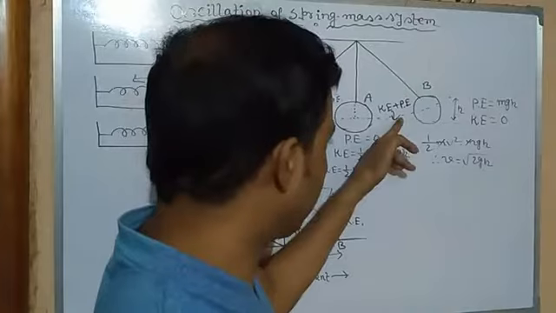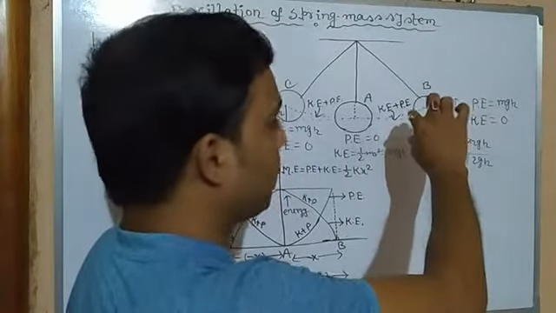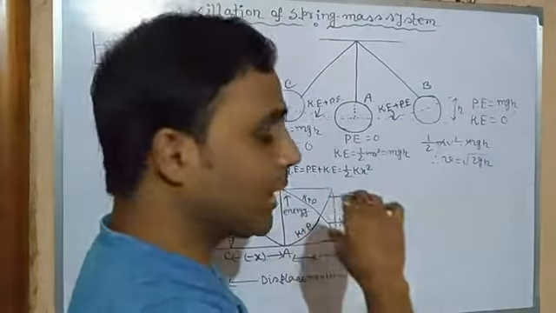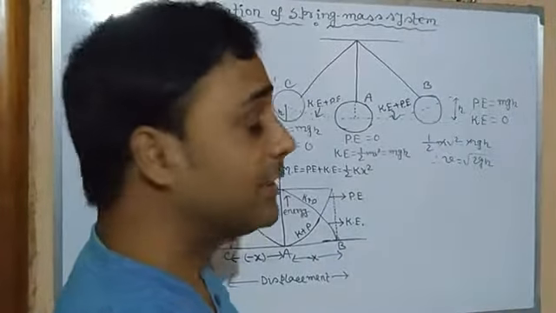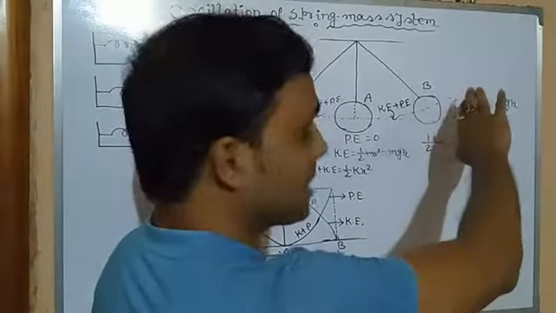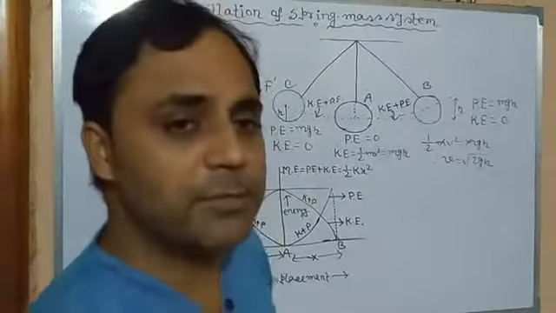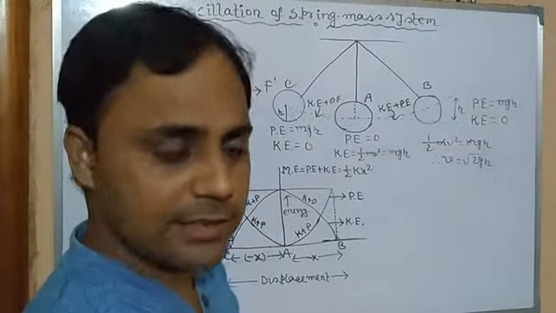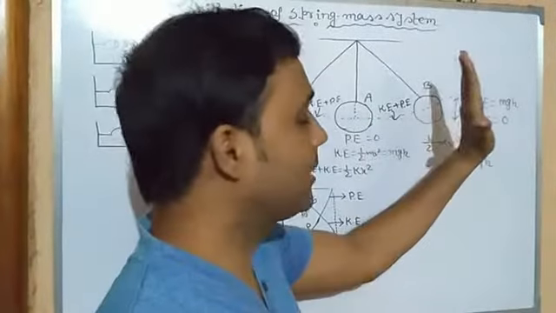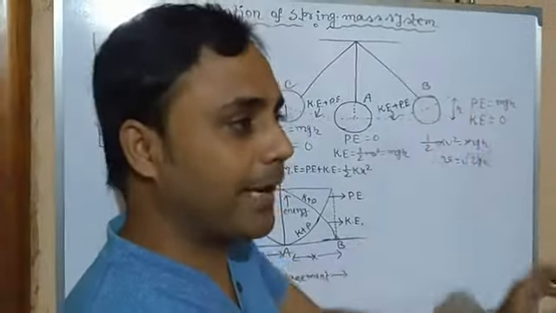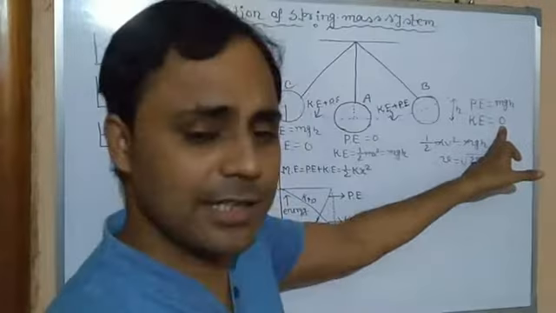Slowly, after crossing this place, you can see it attains some height from the ground. It means kinetic energy is gradually decreasing and potential energy is increasing. When it reaches its maximum amplitude, height h, the total energy is converted into mgh, the gravitational potential energy, but kinetic energy is 0. Why? After attaining maximum height, it momentarily becomes at rest, meaning velocity 0. That's why kinetic energy is equal to 0.